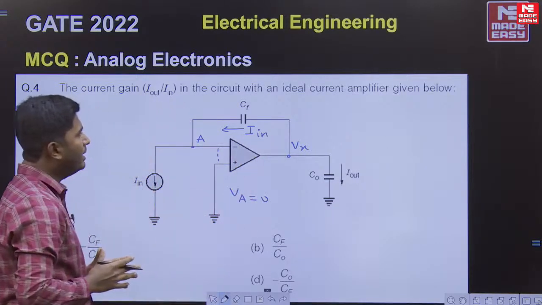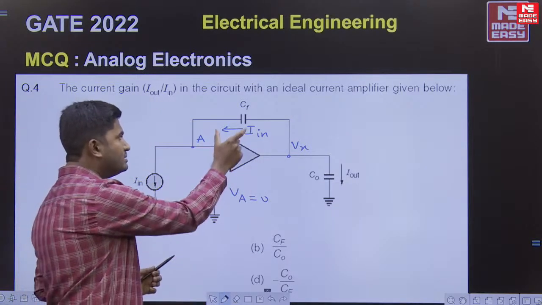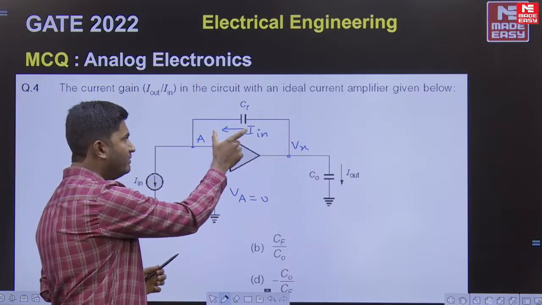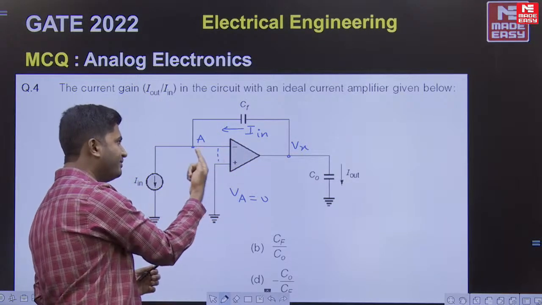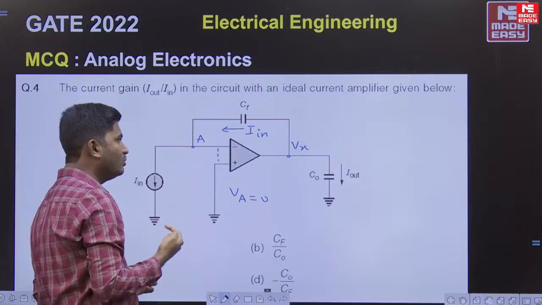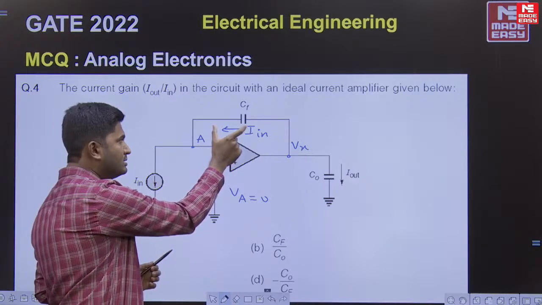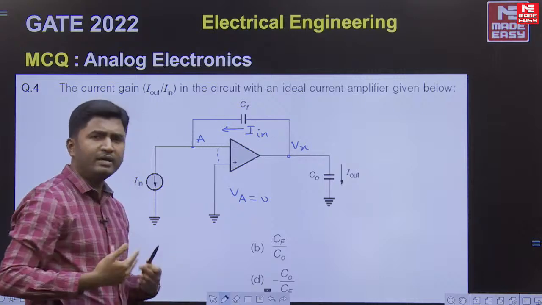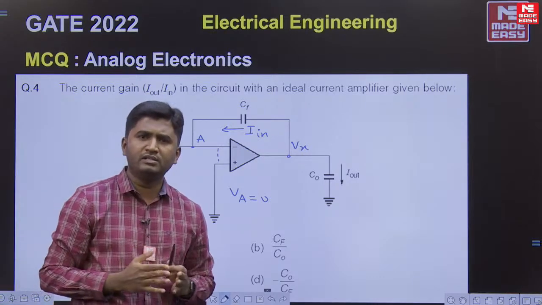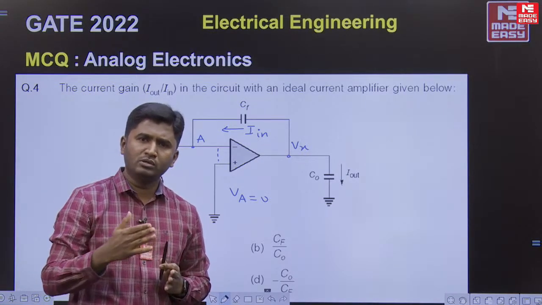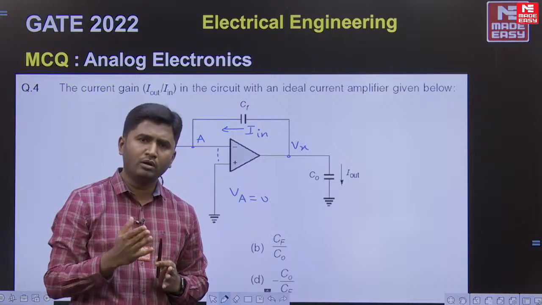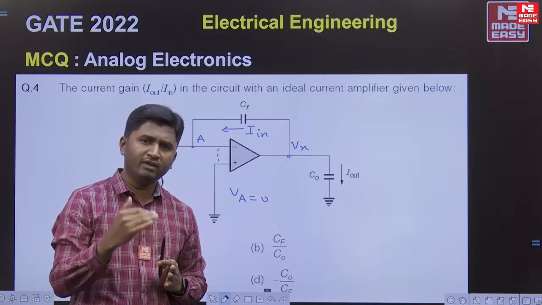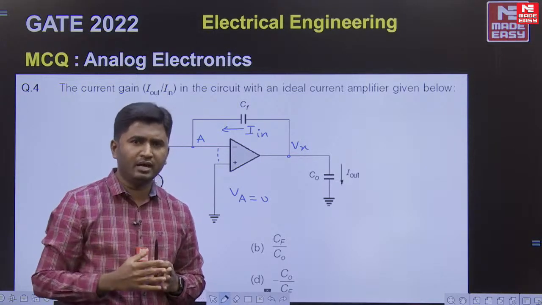If you notice, voltage across CF will be Vx minus Va, but that Va is 0, so voltage across this capacitor will be how much? It will be simply Vx itself. Then we can apply current equation for a capacitor, I equal to C into dV by dt, or if you write voltage, it will be 1 by C into integration I dt.